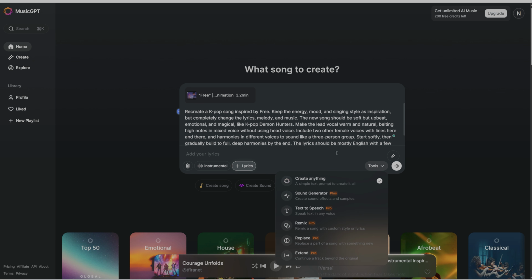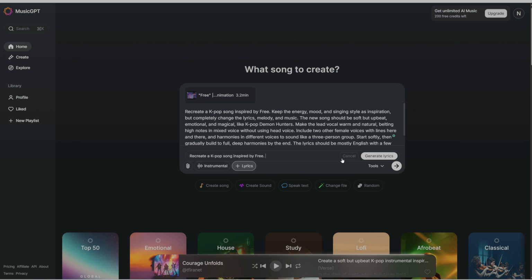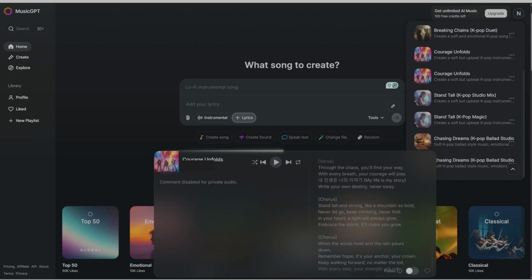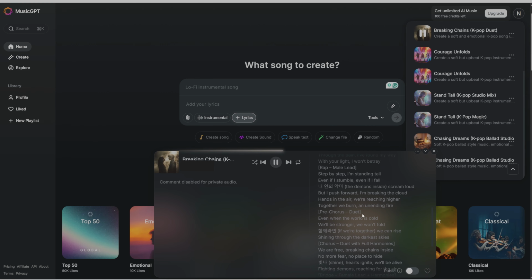When you click generate, it will start working, and you will get 2 songs from the generation. It's nice to get more than one, so you can choose. After it finishes, you can click the play button to hear the song.